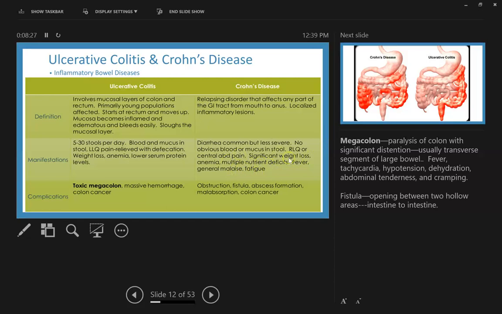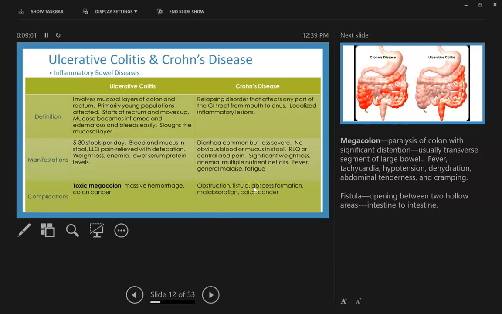So why do we see this wide array of different signs and symptoms? It's because Crohn's disease can target anywhere in the digestive tract. And if it targets the small bowel, that's where a lot of nutrient absorption is happening. So if there's inflammation there, that's where you're going to start seeing weight loss issues or anemia or those nutritional deficits. It just depends on where the digestive system is being attacked with Crohn's disease.